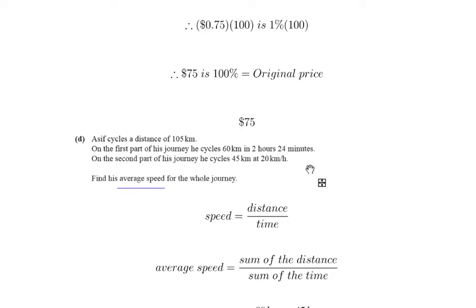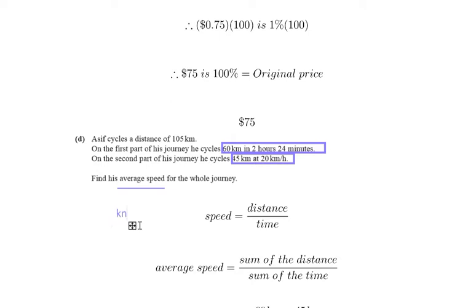In addition, we've got some data here. We've got 60 kilometers in 2 hours 24 minutes for our first part of our journey, and for the second one, we've got 45 kilometers at 20 kilometers an hour. That's pretty quick for a bike, considering. The total journey is 105 kilometers. Now, first of all, let's just state to the examiner what we know.